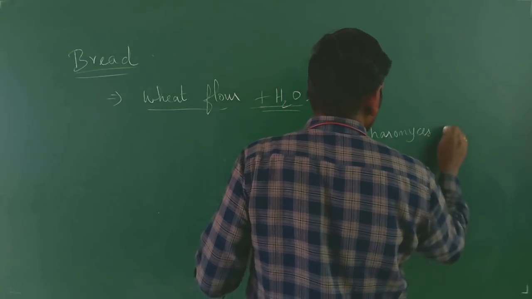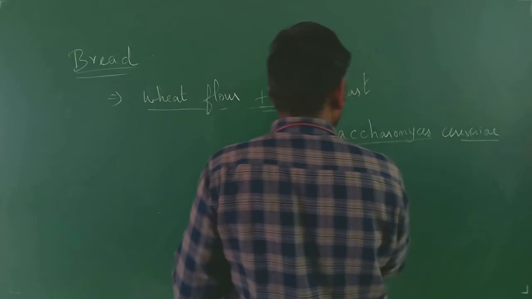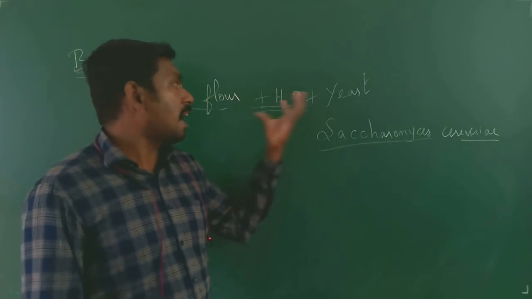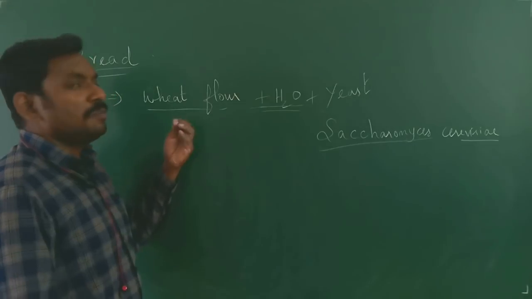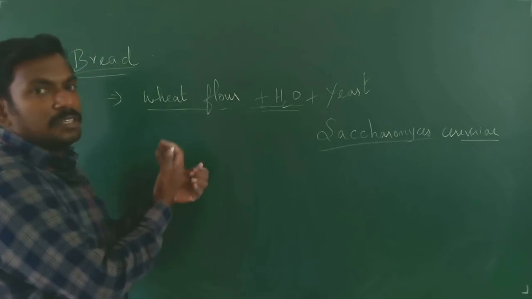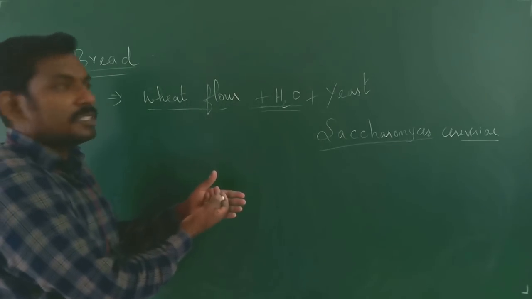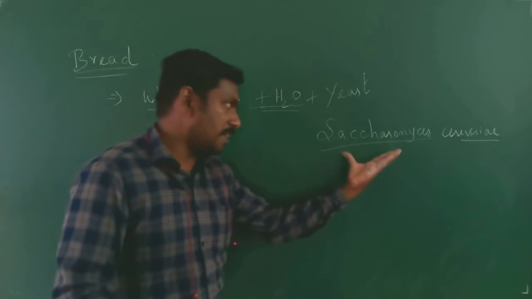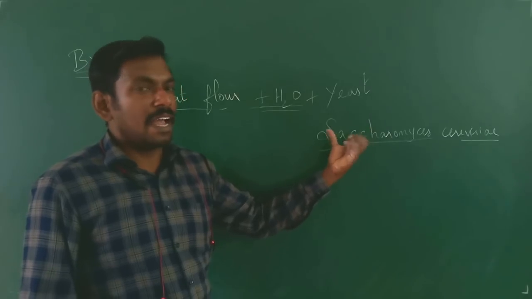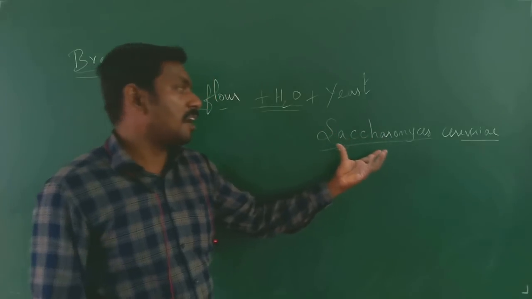When this yeast is added, the malt in the wheat flour is converted into the sugar compound glucose. Then this glucose is acted upon by Saccharomyces cerevisiae, and you have the production of ethanol with carbon dioxide.